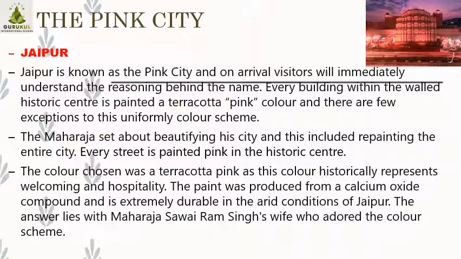What is the meaning of the word arid? Arid means very dry, because Rajasthan is a desert and Jaipur is a place in Rajasthan. So you can think about the climatic conditions there. Arid means very dry. The pink color is durable in this type of conditions also.